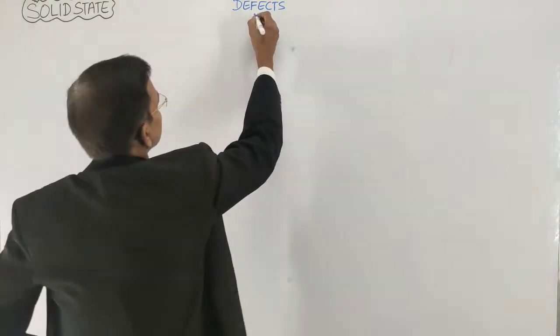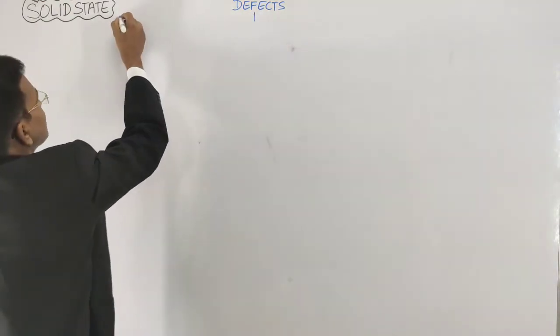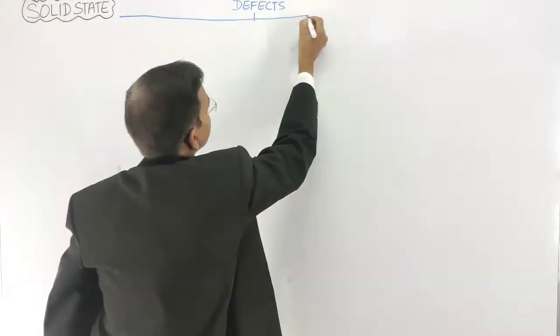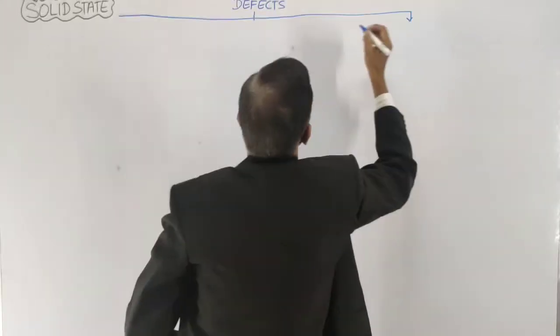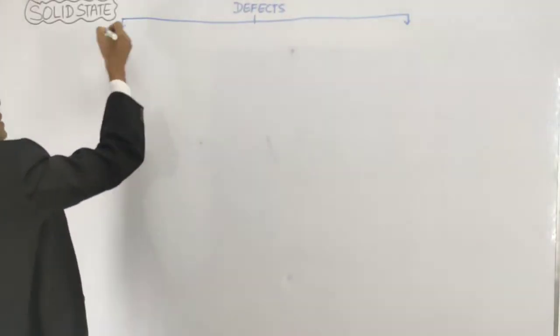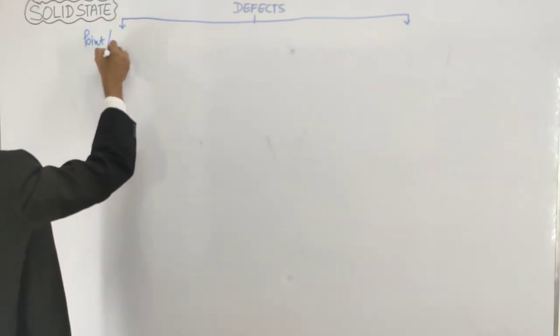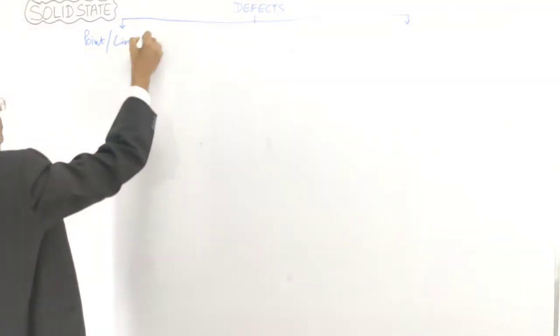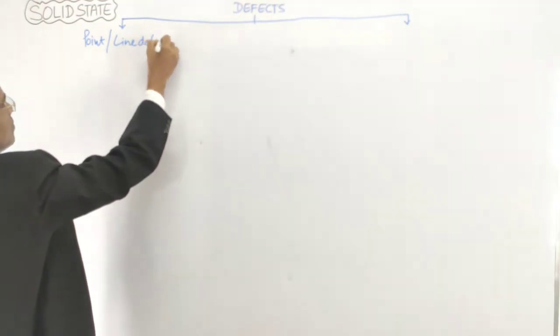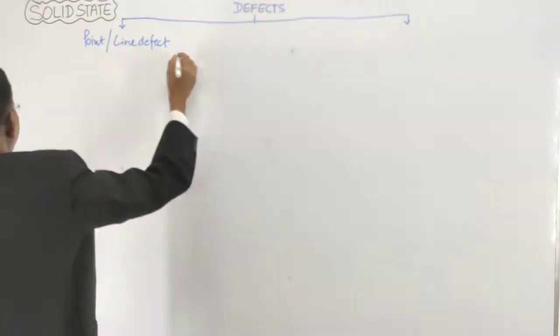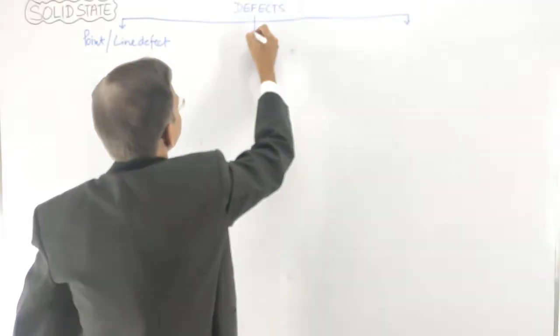So the defects are mainly of three types. The first is point or line defect. The second is impurity defect.